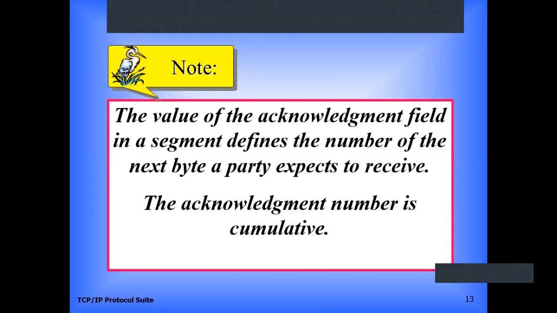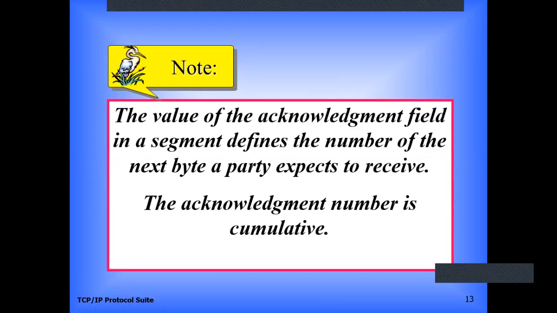Now the value of the acknowledgement field in a segment defines the number of the next byte a party expects to receive. As we know, acknowledgement is a kind of feedback that a particular segment or data is successfully received by the specific destination. Clear? So in data transmission, the acknowledgement number means we received the previous segments or data successfully and expect the next specific segment or data.